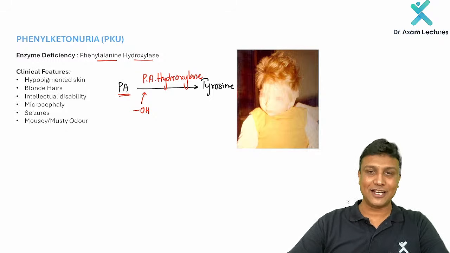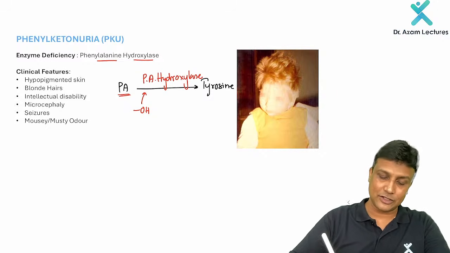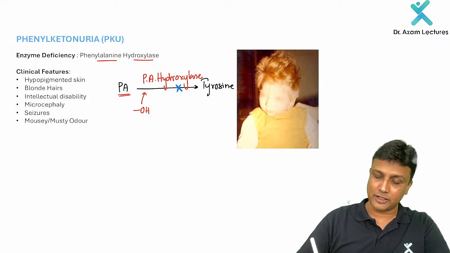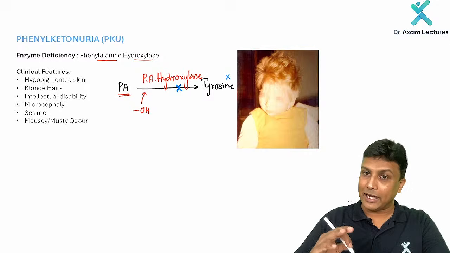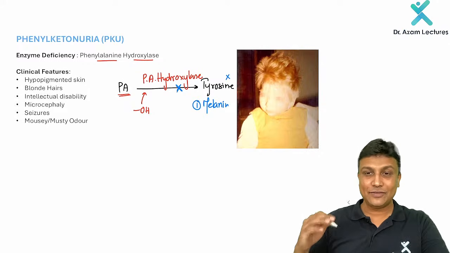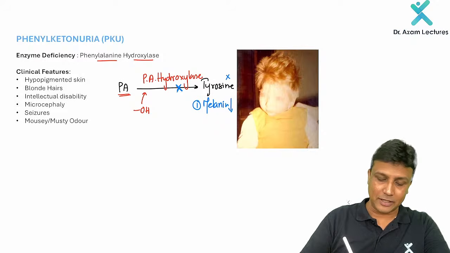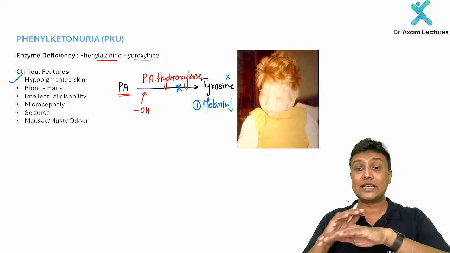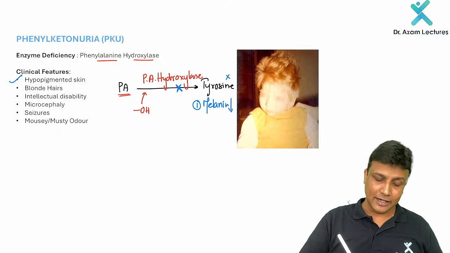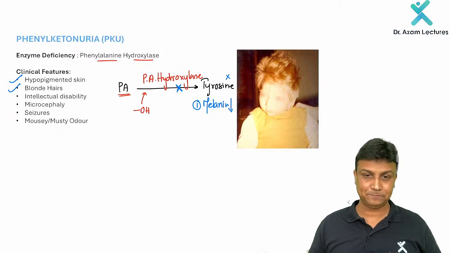phenylketonuria. Phenylketonuria. Okay. Now, what are the clinical features? Now common sense is that if this reaction does not occur, tyrosine will not be formed. And I just told you that tyrosine is the one which is going to form melanin. If there is a decreased tyrosine, decreased melanin in the skin, that will be hypopigmented skin. That skin will become pale skin here, sir. And after that, if the melanin decreases in the hair, that will be like blonde hair, sir.